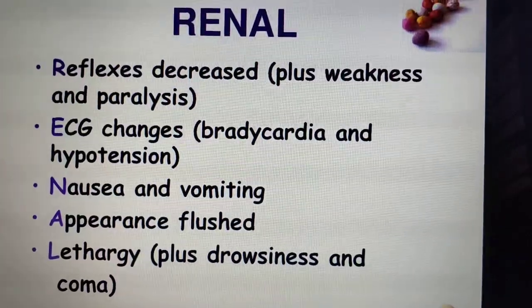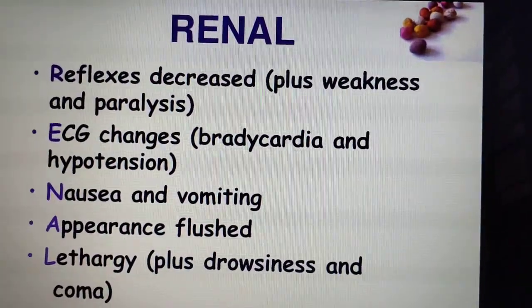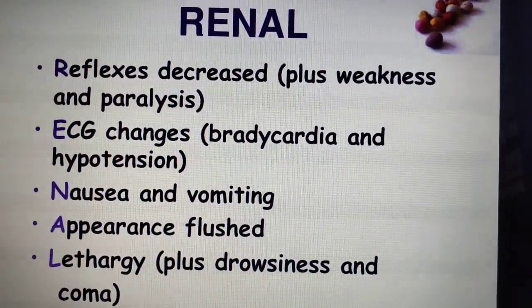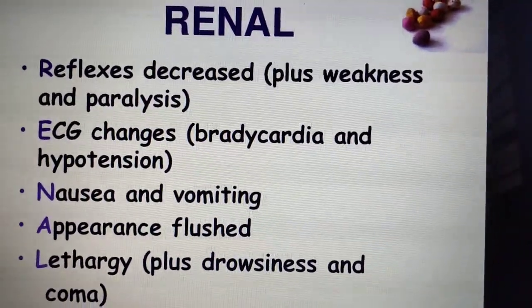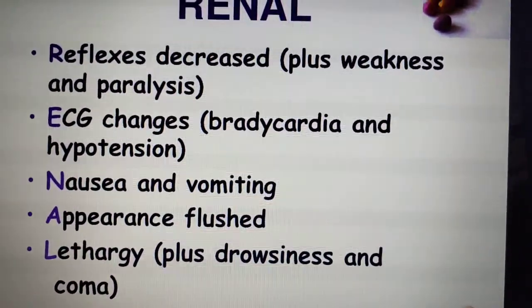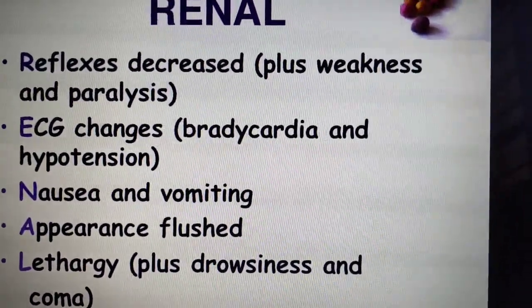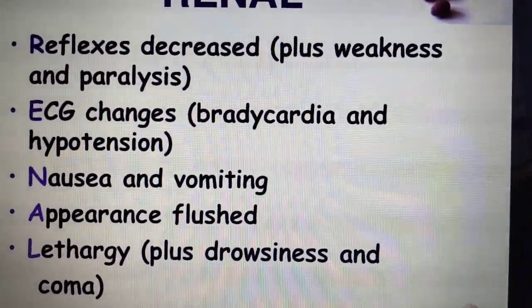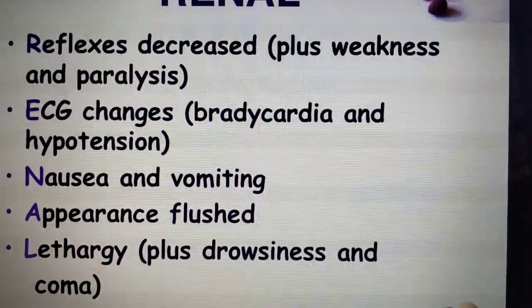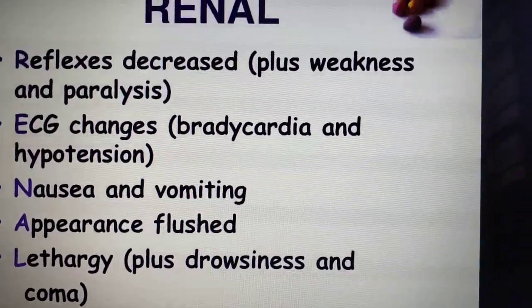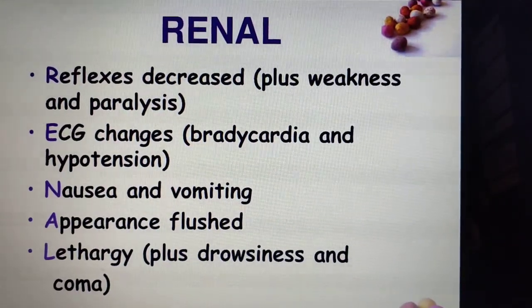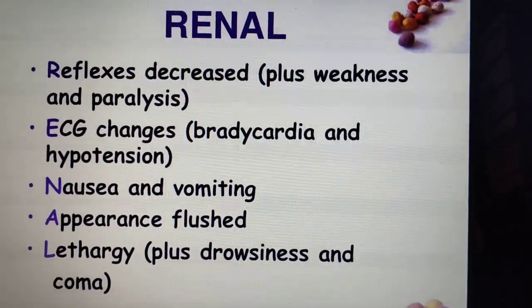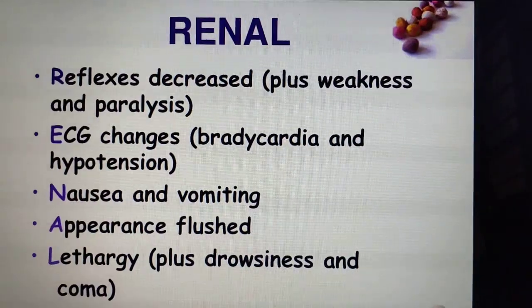Okay, and this is the renal impact due to the abnormality of the electrolyte. Reflexes decrease, ECG changes will be present, nausea and vomiting are there, the appearance of flushed skin is there, clear? Lethargy is also present. Clear? These are the renal, related to the kidney, manifestations. Okay, that we call hypermagnesemia.